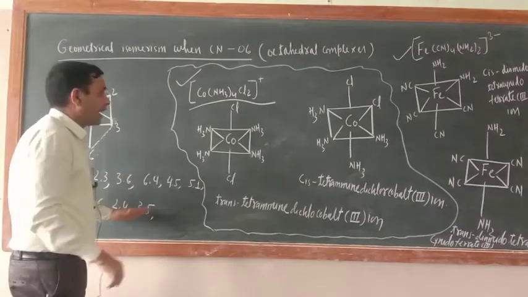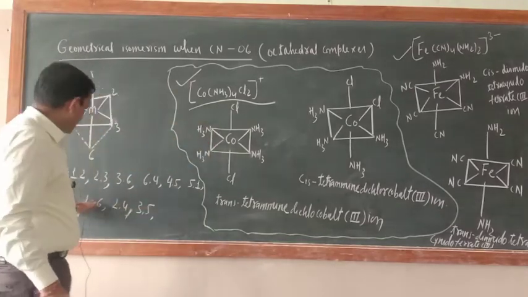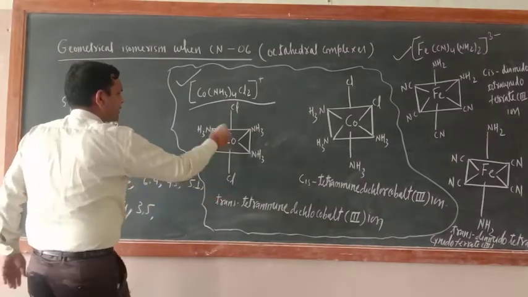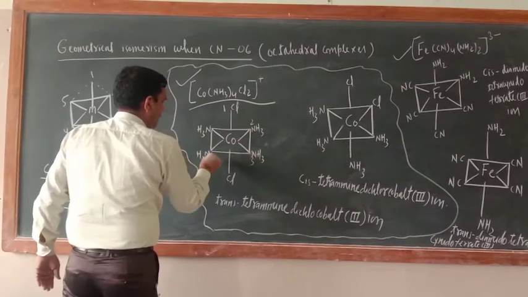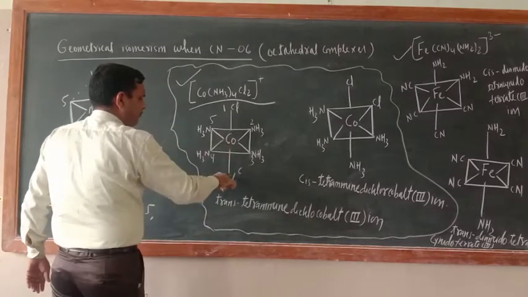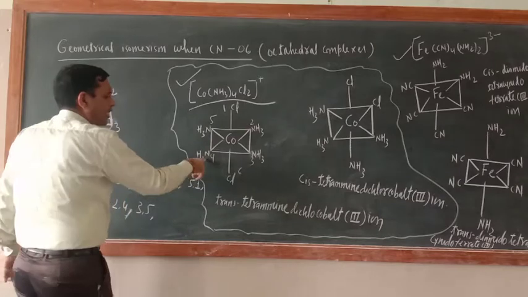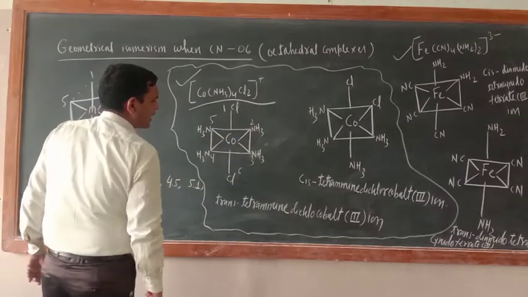So just see, luckily in this structure, all the conditions are met. At 1 and 6 positions, this is number 1, 2, 3, 4, 5, and this is number 6. So at 1-6 a similar ligand is there, then at 2-4 also a similar ligand is there, and at 3-5 also a similar ligand is there.